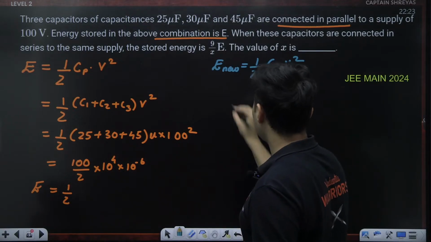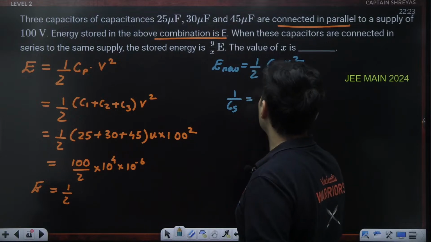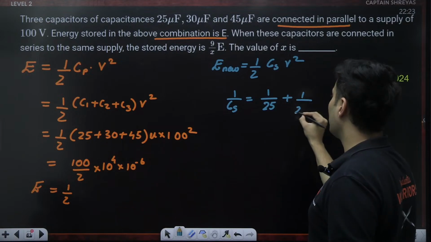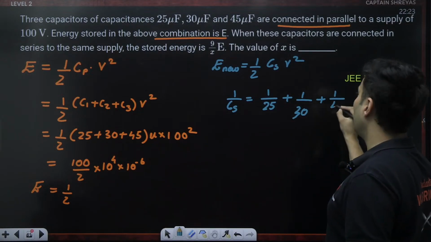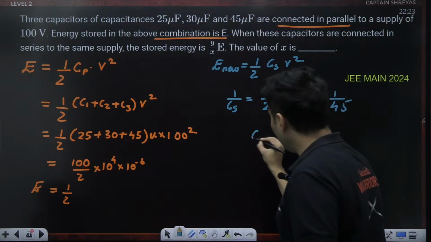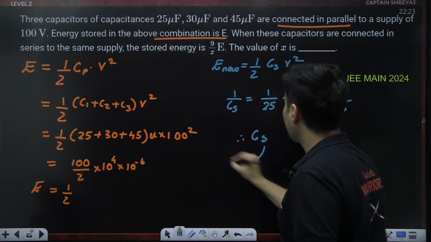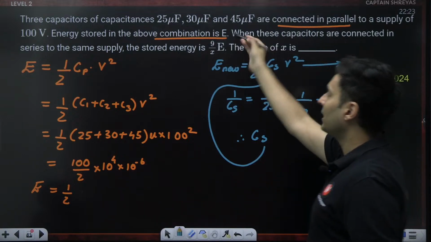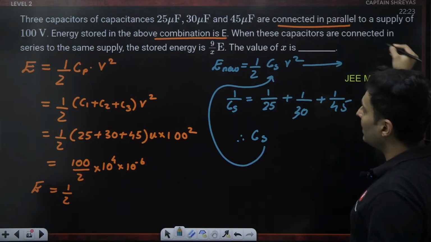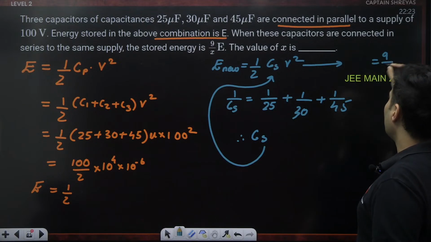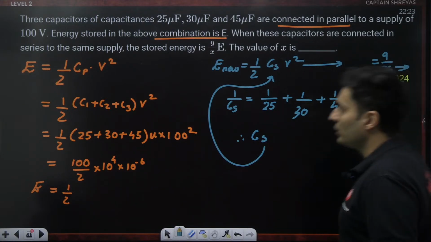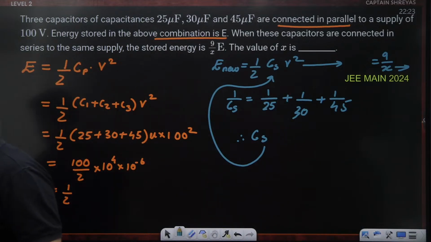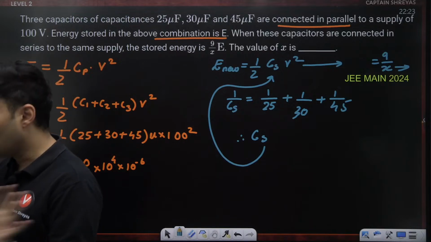I can do it using this formula: 1 by CS is nothing but 1 by C1 plus 1 by C2 plus 1 by C3. So 1 by 25 plus 1 by 30 plus 1 by 45. From this you find CS. This CS you put here, and from this you will get the energy. That energy you will get as something by X. This is the X value which you need to give. So it's just calculative, guys.